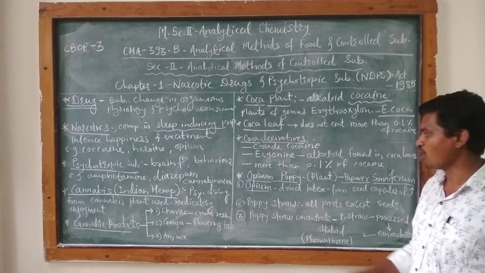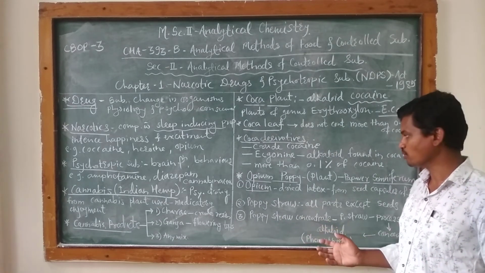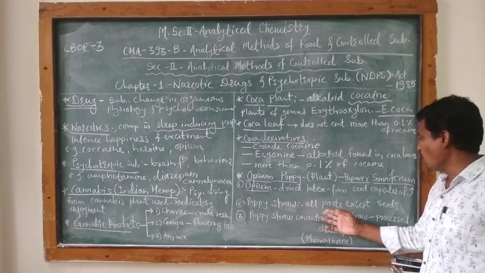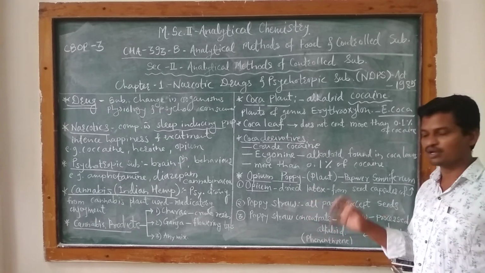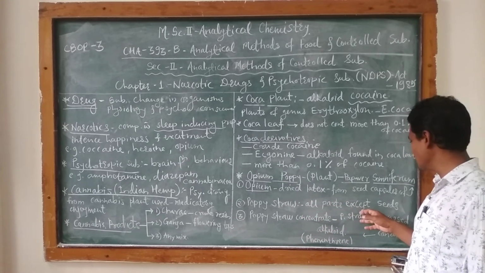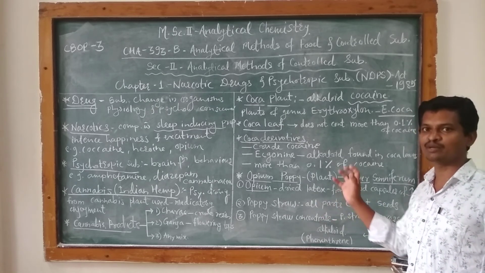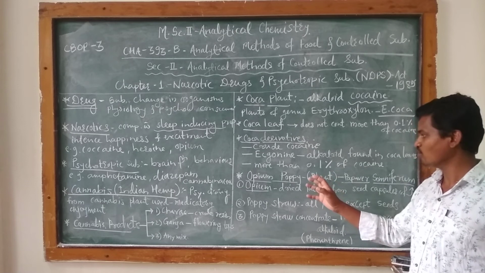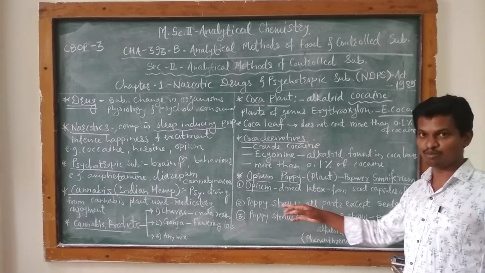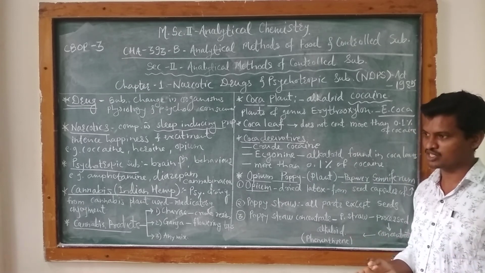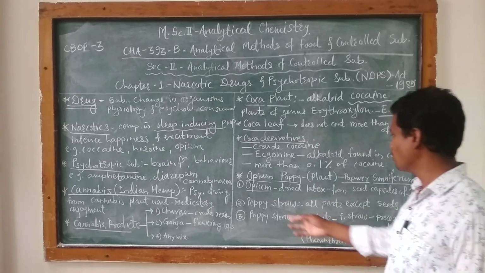Then the second one is poppy straw. So what is poppy straw? Poppy straw includes all parts of the poppy plant except the seeds. Except for the seeds, all the remaining portions of that plant are known as poppy straw.